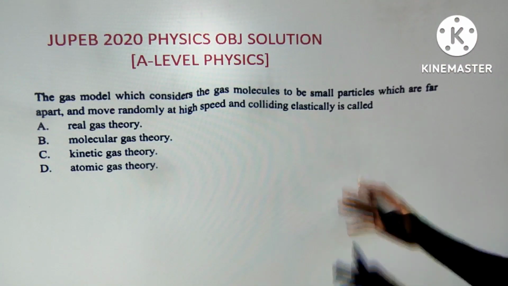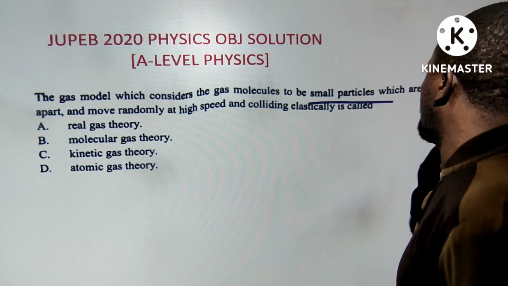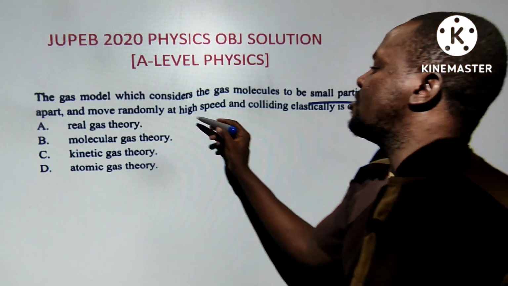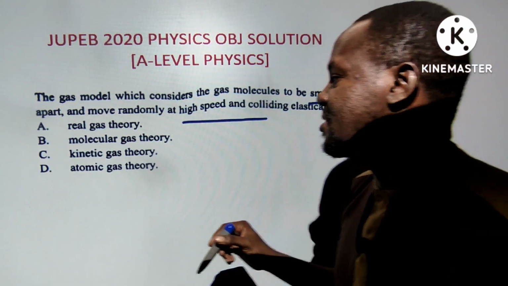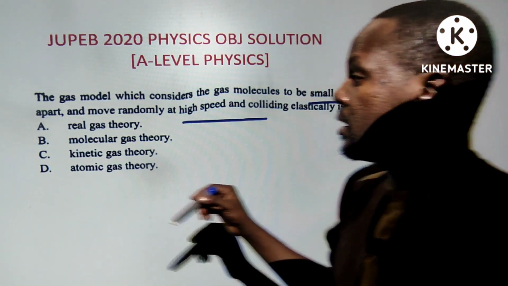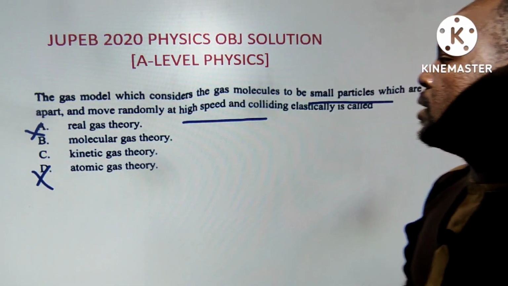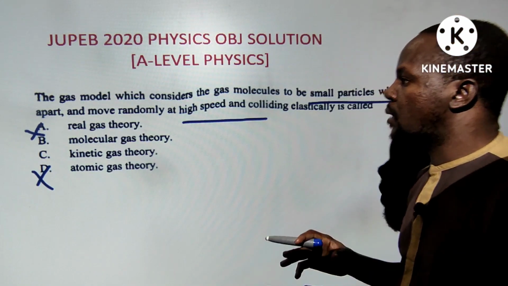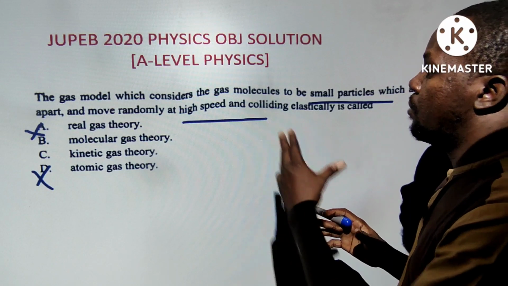The gas model which considers gas molecules to be small particles, far apart, moving randomly at high speed. Kinetic theory of gas. Now, molecular theory of gas. These are two answers you think about. Now, talking about molecules, here we are talking about gases being small particles that move randomly.